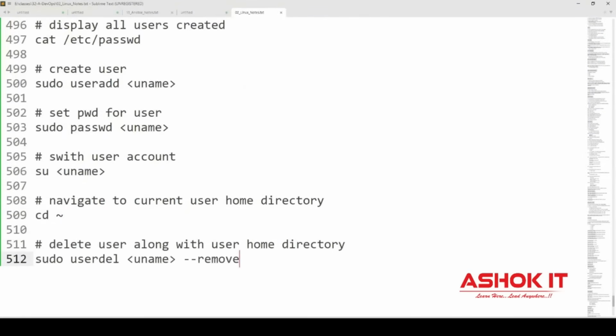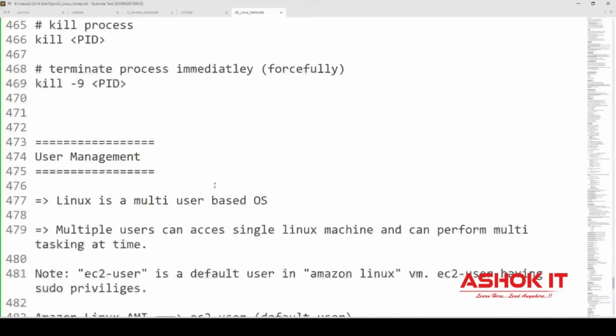Which is used to delete the user along with that user's home directory. I hope you got the clarity.